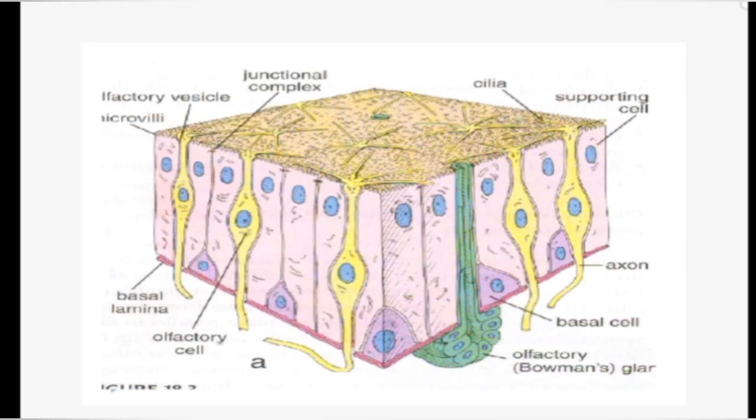These olfactory nerves pass through the cribriform plate of the ethmoid bone. They are 10 to 20 twigs which enter through the cribriform plate of the ethmoid bone into the anterior cranial fossa, and they make synapses with the olfactory bulbs which lie under the frontal lobes. This is the story of the olfactory type of epithelium.